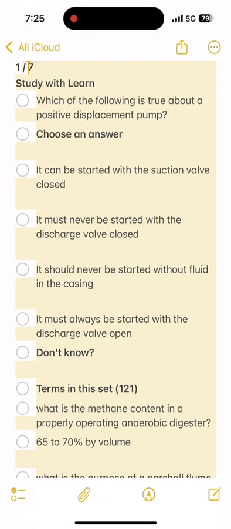What is the carbon dioxide content of a properly functioning anaerobic digester? 30 to 35% by volume. Which of the following is a collection of individual samples obtained at regular intervals? Composite. What is the most common piece of laboratory equipment, which is used mainly to mix chemicals and measure approximate volumes? Beaker.